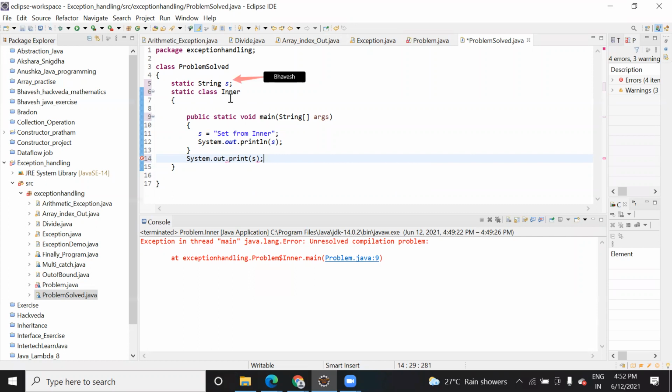So always remember that this static keyword says that whatever you declare with it will belong to that class. It means you can access that variable with the help of the class name. You don't need to create an object when you use a static keyword.